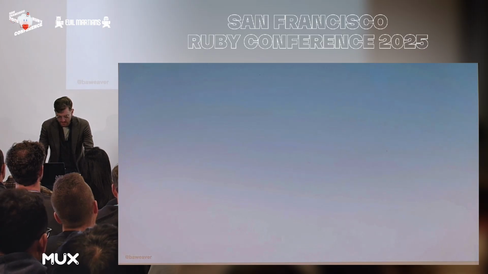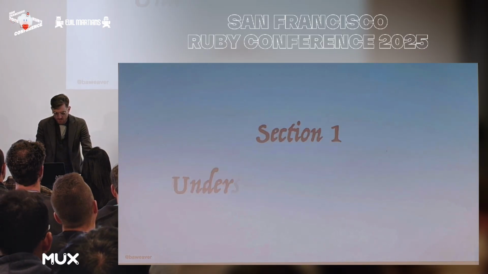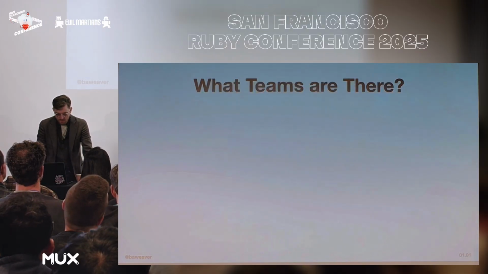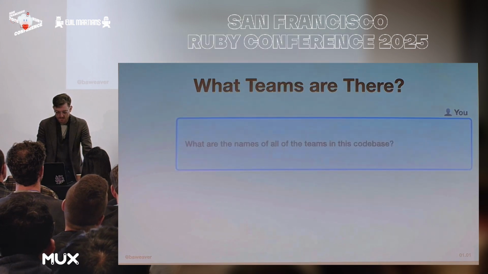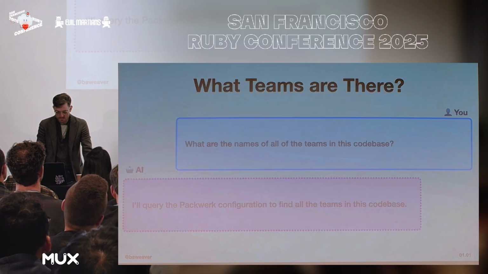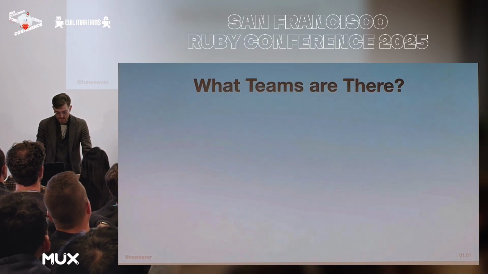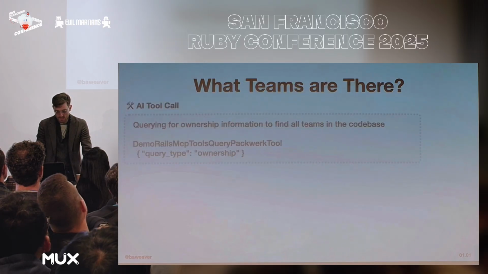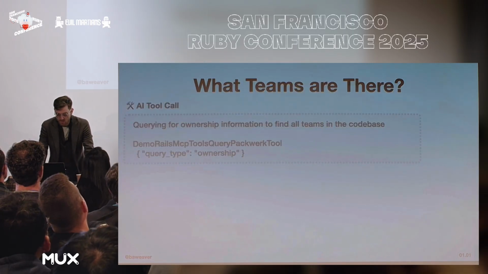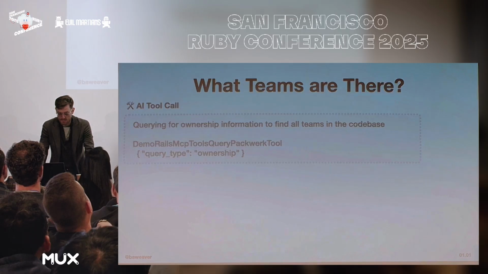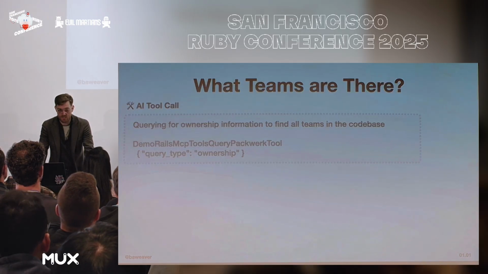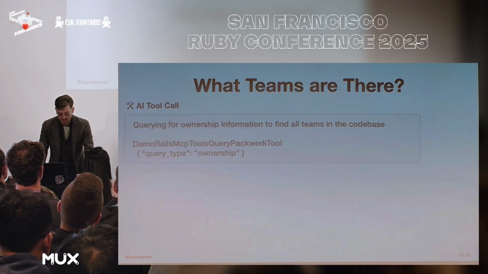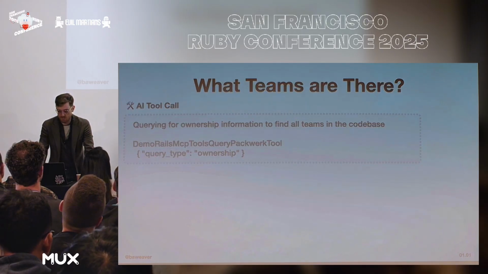So let's get started with some basics on understanding the code base. Let's say we wanted to know, for instance, the names of all the teams in our code base. What if there were a tool which happened to understand Packwerk and was able to intelligently give you some references on that? Perhaps the tool could query for, say, pack ownership. The tool leveraged Query Packwerk, a gem I developed back in my time at Gusto for introspecting Packwerk and relationships and violations and packages, and you could probably find out some of this information. You can find that open source at Ruby at scale.